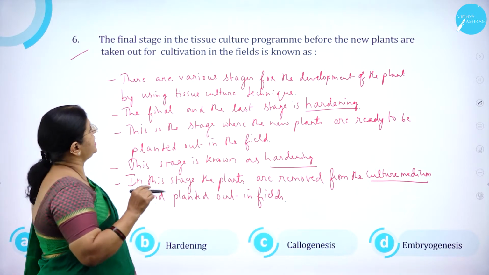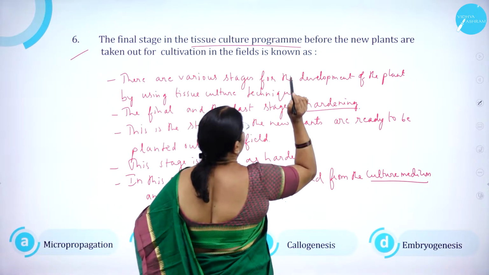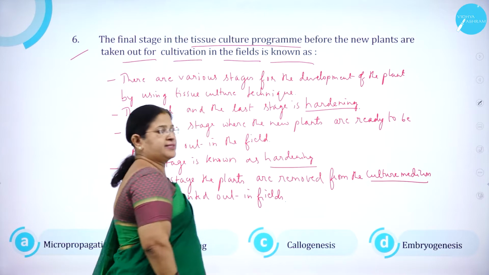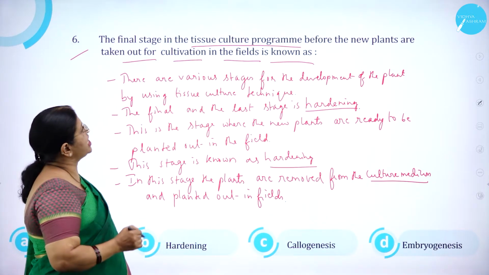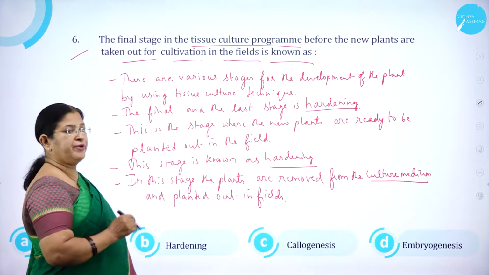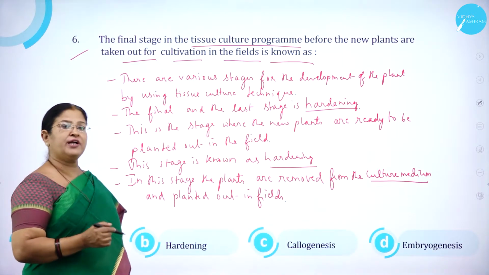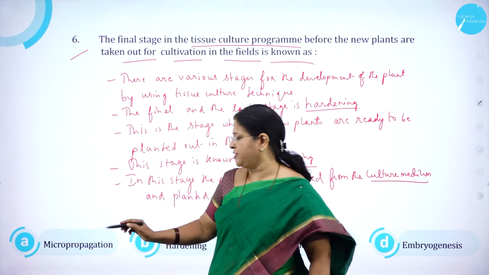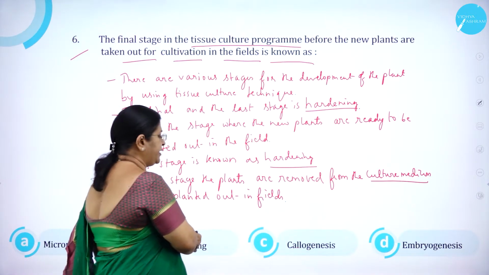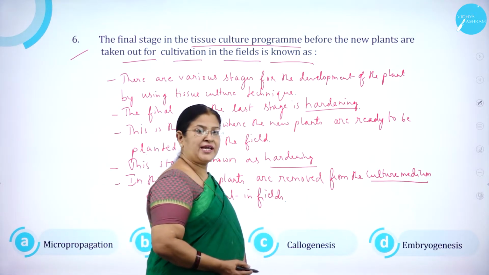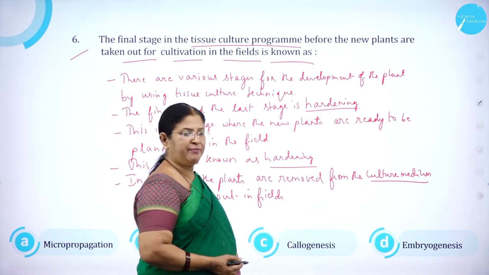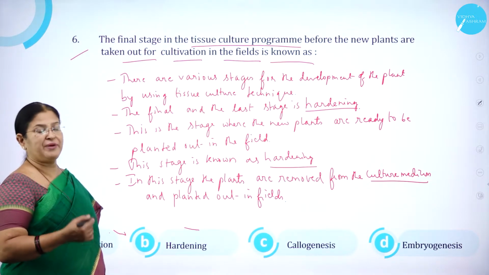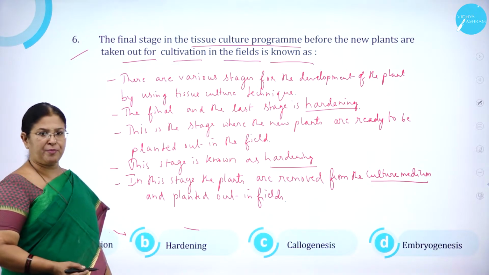The final stage in the tissue culture program before the new plants are taken out for cultivation in the fields is known as. I repeat the question. The final stage in the tissue culture program before the new plants are taken out for cultivation in the fields is known as. Option A, micropropagation. Option B, hardening. Option C, calogenesis. And option D, embryogenesis. You know, the process of producing a new plant by taking cells from any part of a plant body is called micropropagation.